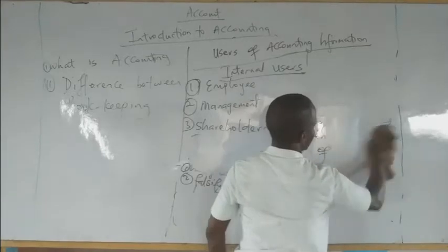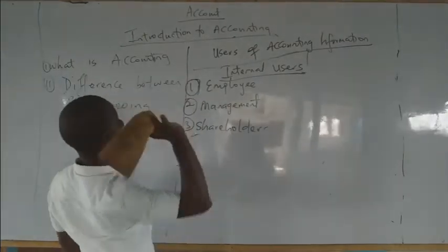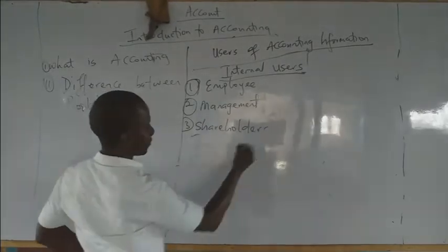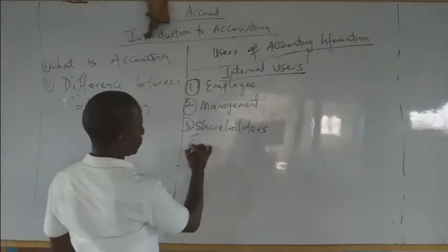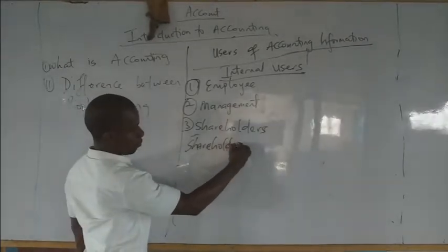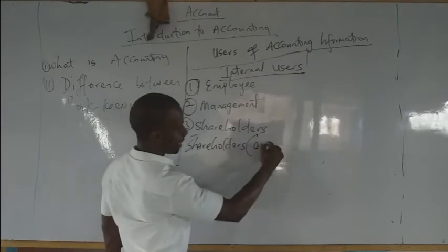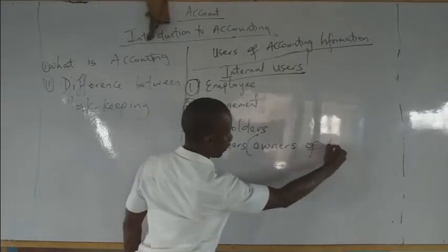Then the third set of internal people are the shareholders. What did I say? The shareholders. Who are these shareholders, we ask? These are simply the owners of the business.